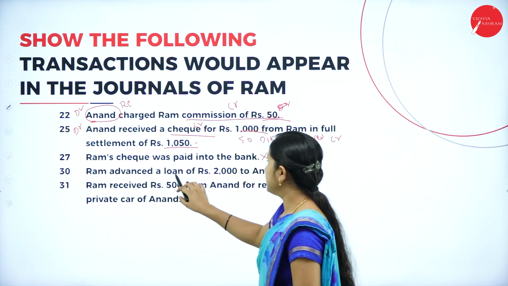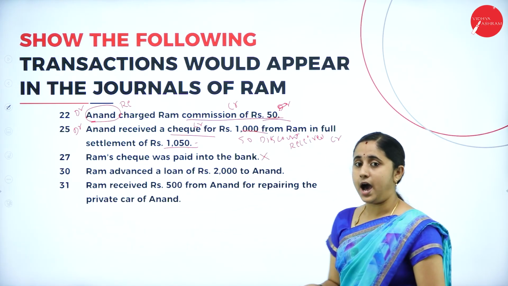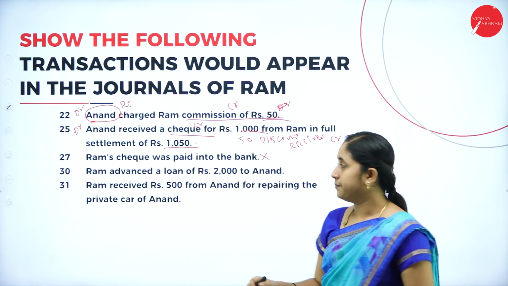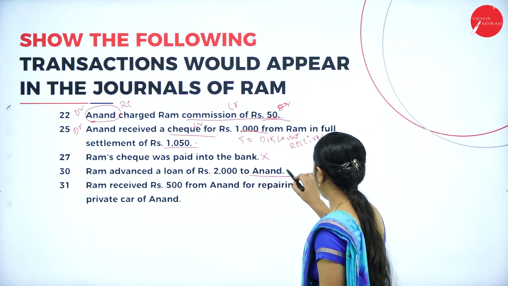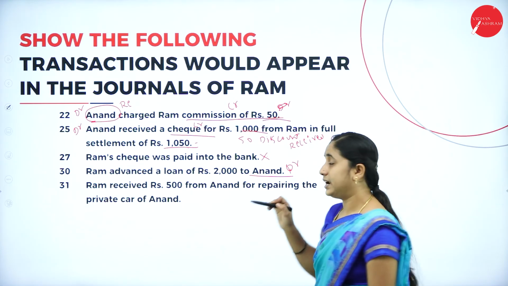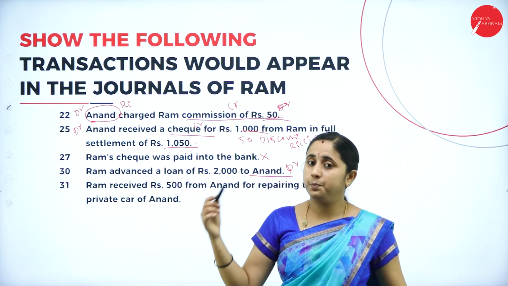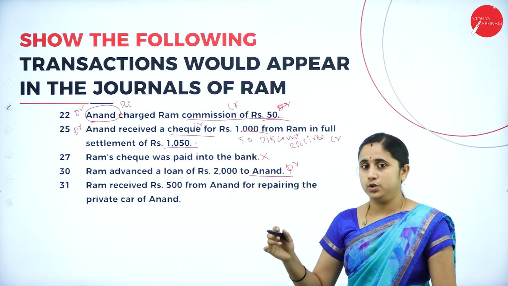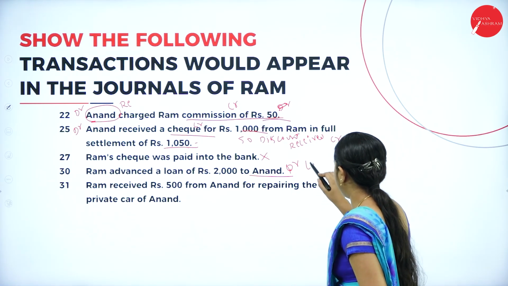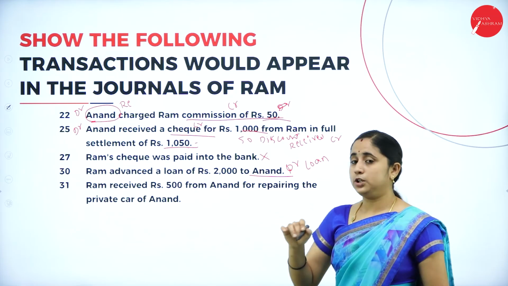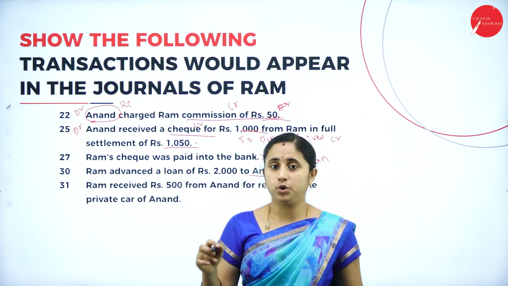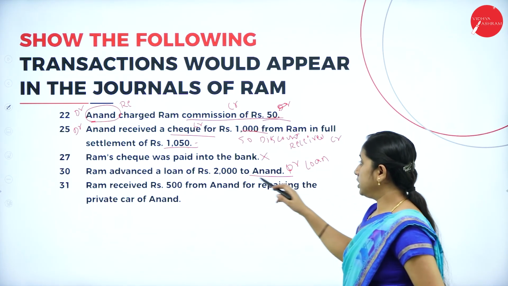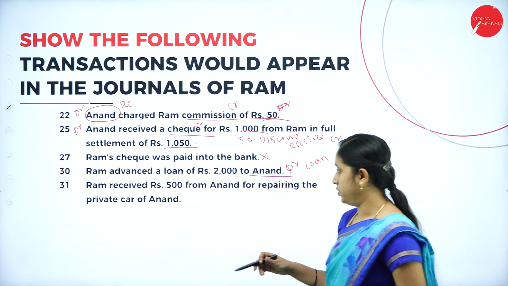Next, Ram advanced a loan of rupees 2000 to Anand. That means Anand is receiving a loan from Ram. He is receiving, so he should be debited. Anand loan account should be debited because he is receiving in the form of loan. Anand loan account debtor to cash account. Here, cash is going out.